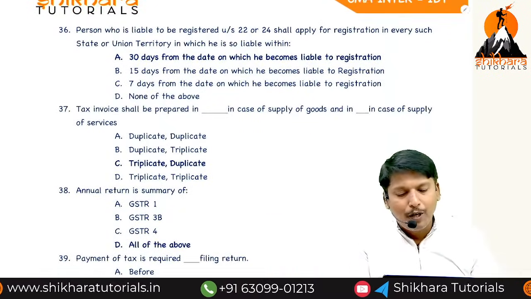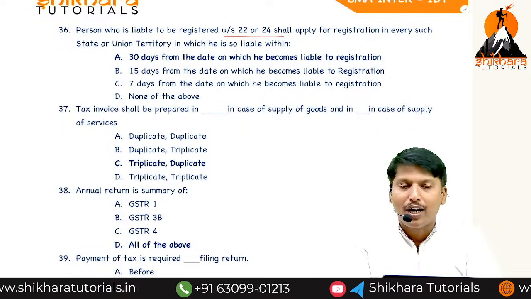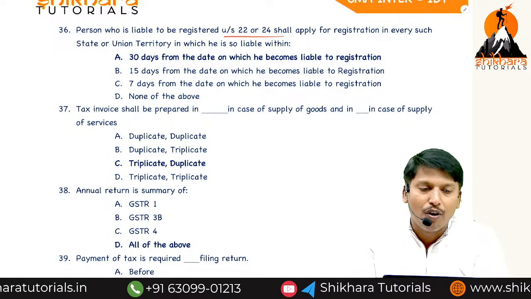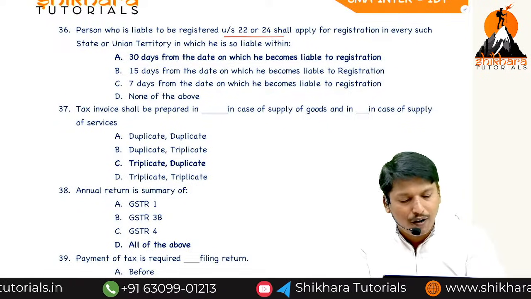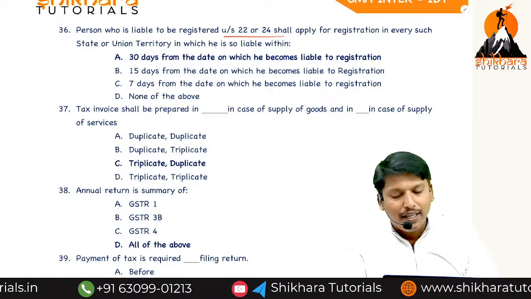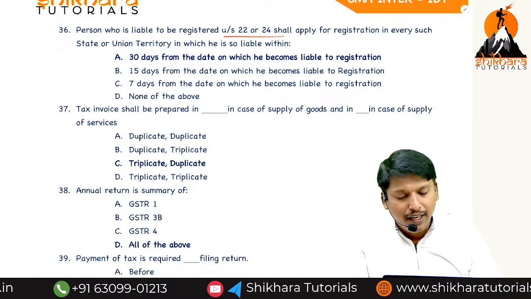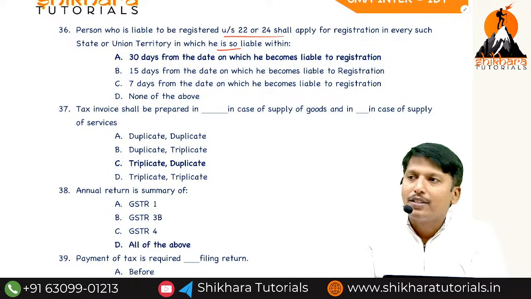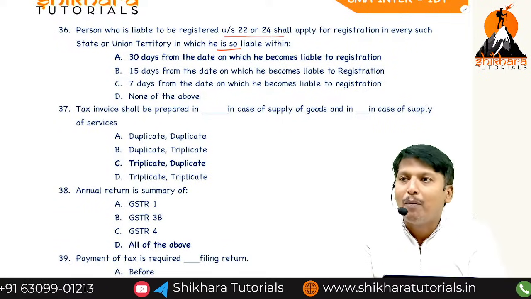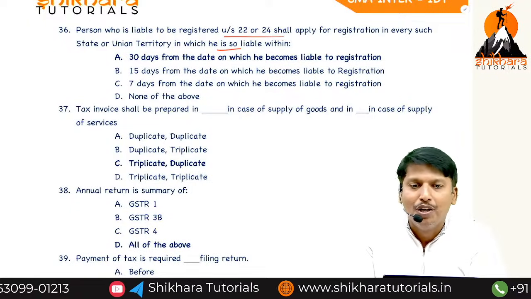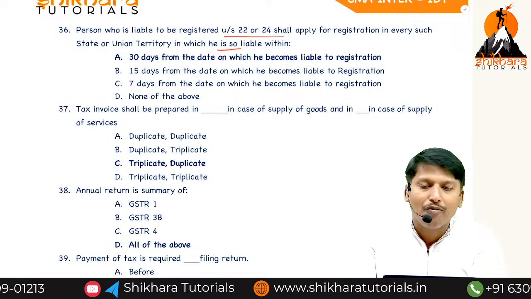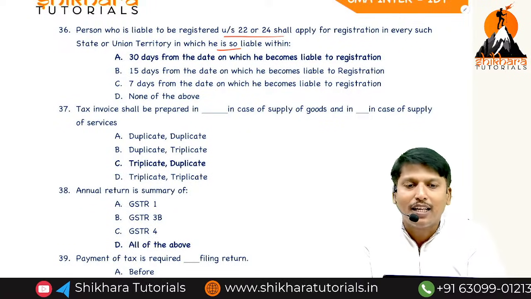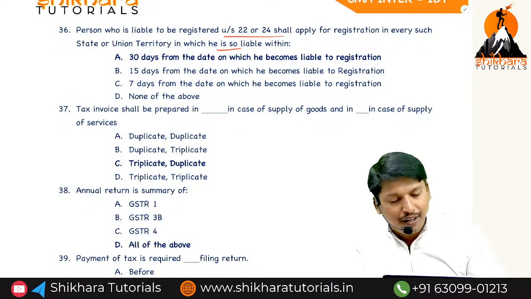Persons who are liable to register under 22 and 24, what is 22? Registration based on turnover. 24 is compulsory registration irrespective of turnover. Shall apply for registration in the state or union territory if he is so liable, within 30 days. Section 25 speaks about application for registration. For CTP and RTP, application for registration is to be made 5 days before commencement of business. Others, 30 days from the date of becoming liable for registration.